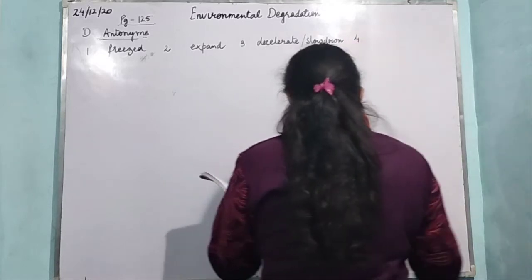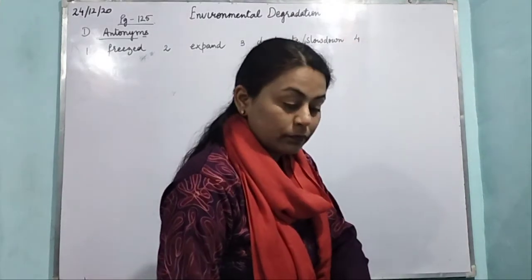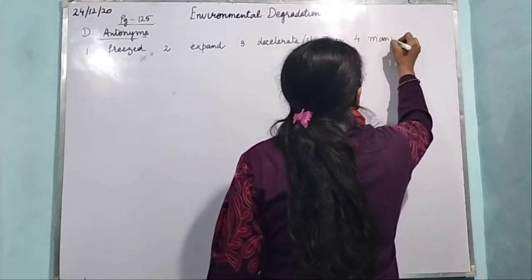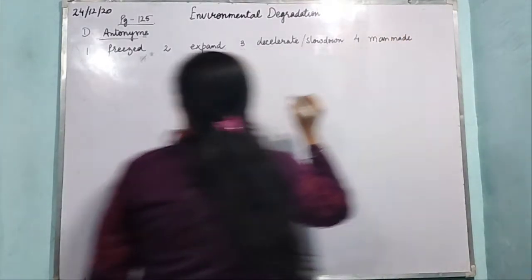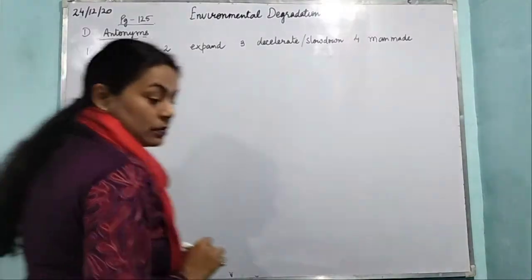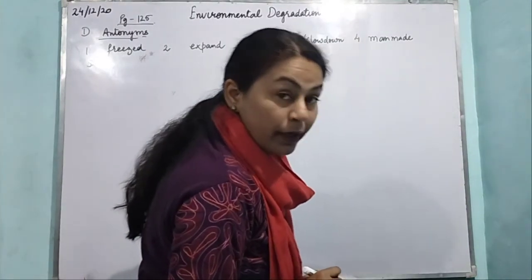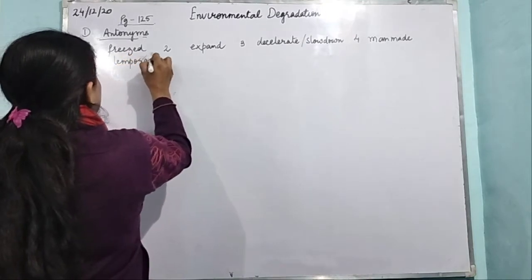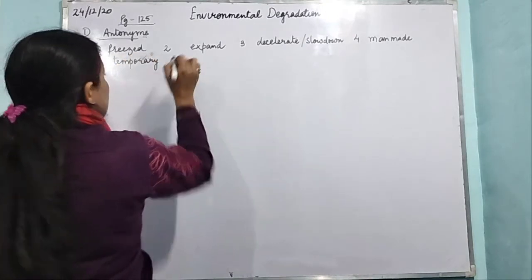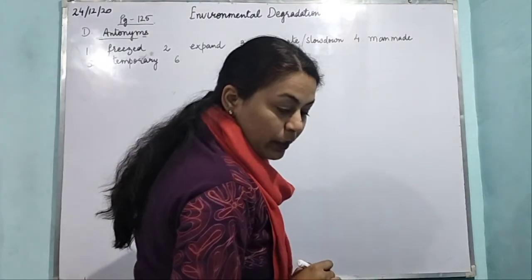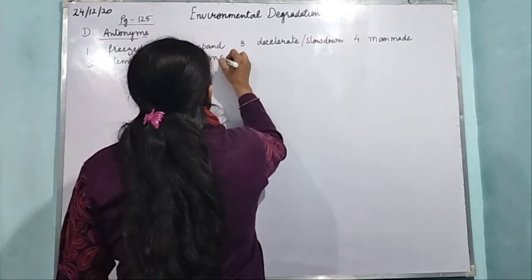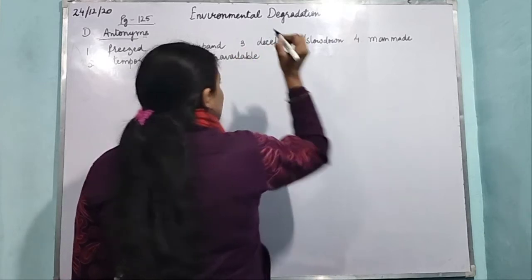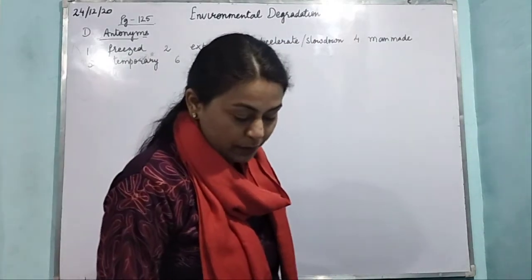And the fourth one is natural, man-made. And the fifth one is permanent, temporary. Sixth one is available, unavailable. Right? Now we come to the next.